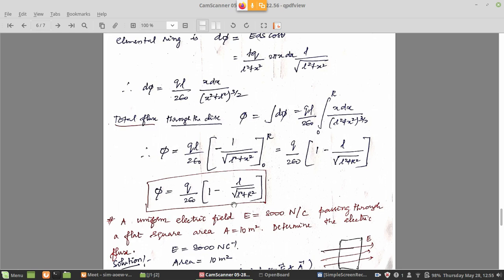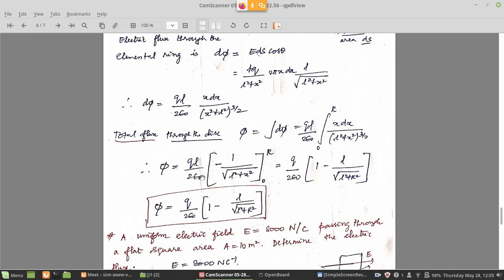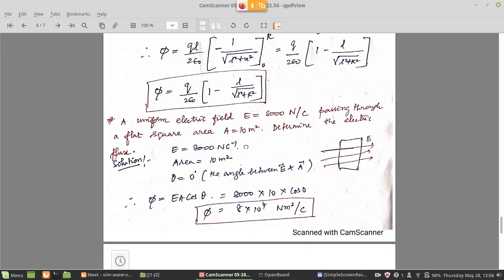This is how you can calculate electric flux through complicated areas. One can imagine problems ranging from a simple electric flux through a circular area to a cubical area to, of course, a cylinder, and all other geometries are possible. Depending on the geometry, we have to construct and work out the flux. The basic formula everywhere is simple: phi is equal to q by epsilon naught, or phi is equal to E dot dA. These are the two formulas we have to connect and work out.